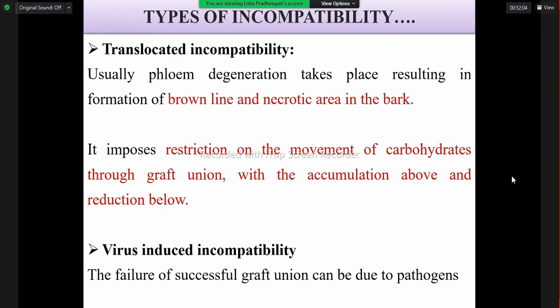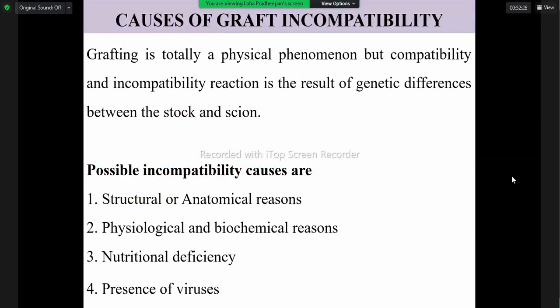Then the presence of some viruses is also possible, passing from the rootstock to the scion, as I already told you. If that happens due to the presence of virus, the incompatibility can be promoted by the virus. That case is called virus-induced incompatibility.